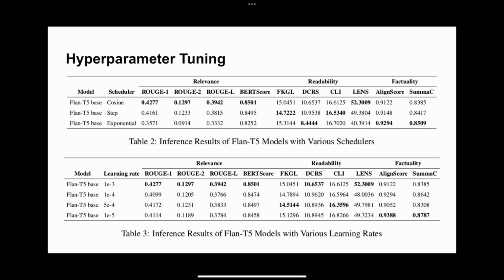Then we did some hyperparameter tuning, and we found out that the FLAN-T5 base model works better with the cosine scheduler as well as the learning rate of 1e-3.